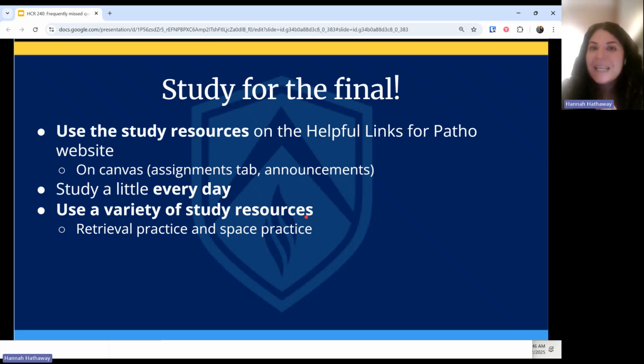As you are studying for the final, please remember to use the study resources that I provide. You can find those in the helpful links for Patho website. I've also posted them in the assignments tab on Canvas and in the announcements. So make sure you are using those resources. That includes the flashcards that I passed out in class, an answer key to the study guide for the final, quizzes, which are signs and symptoms for every week, a Quizlet set, and a Blooket set for vocab for every week. So lots and lots of different resources you can use to study.